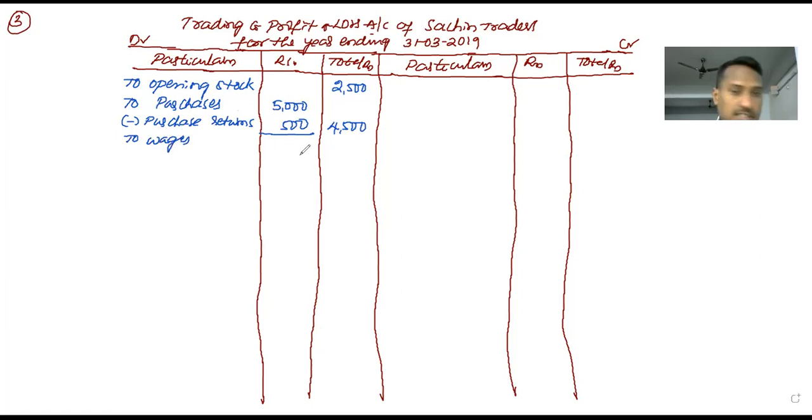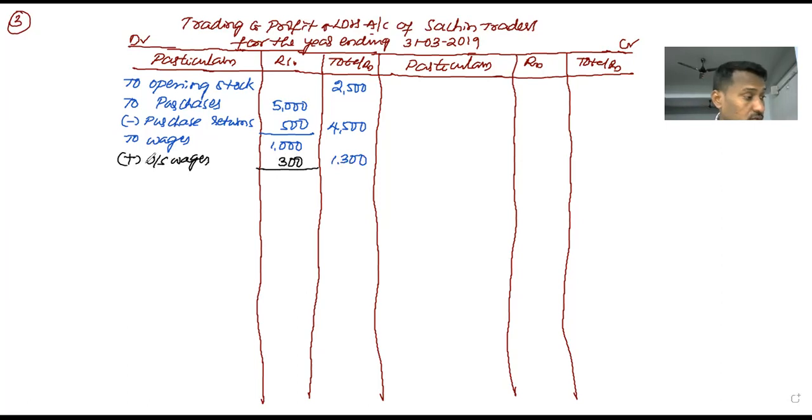Next, to wages. The amount of wages is 1,000. For these wages there is an adjustment, as we have already put a mark on the wages, which means the wages has an adjustment. What is the wages adjustment? Outstanding. Outstanding means add. Outstanding wages means the wages are still payable. How much is the outstanding wages? 300. Right. 1,000 plus 300, 1,300.